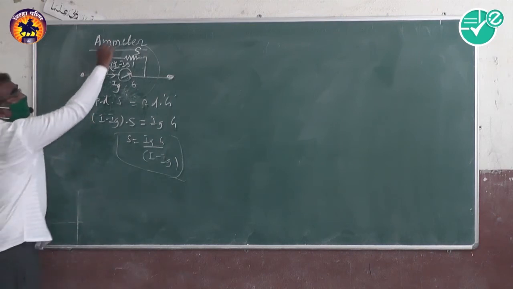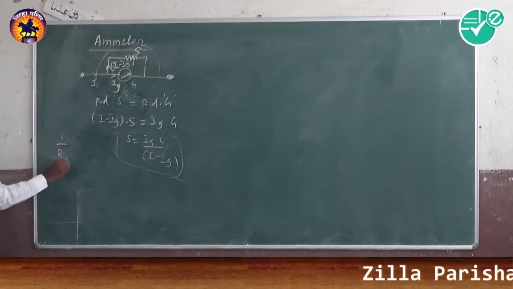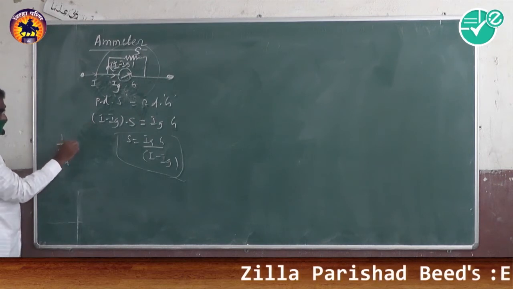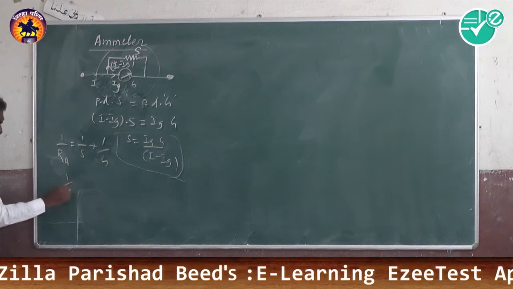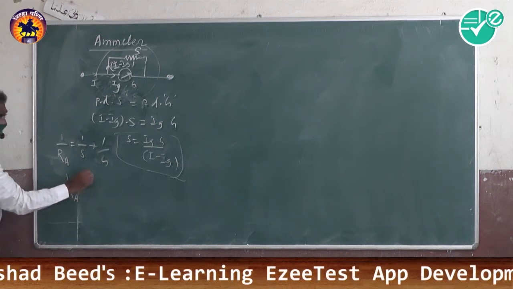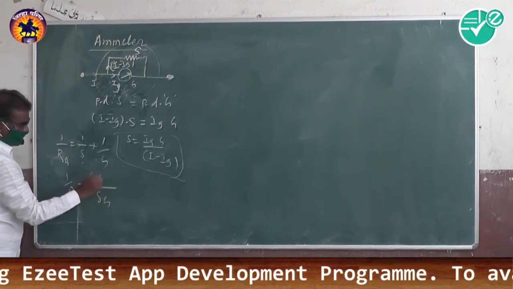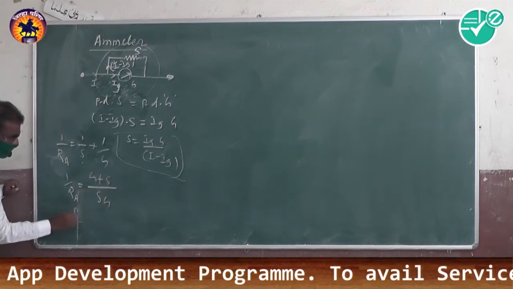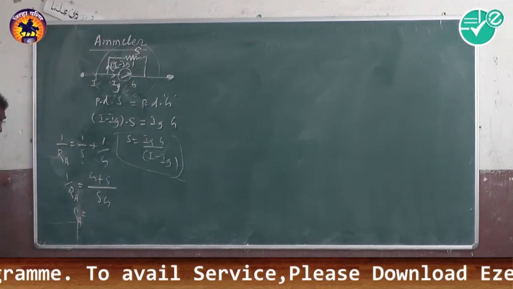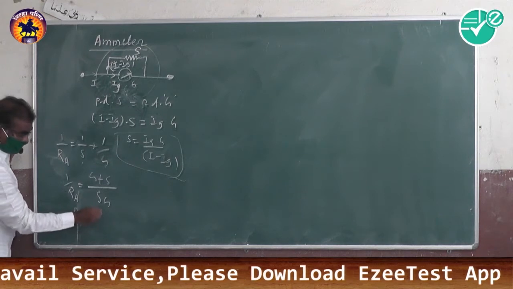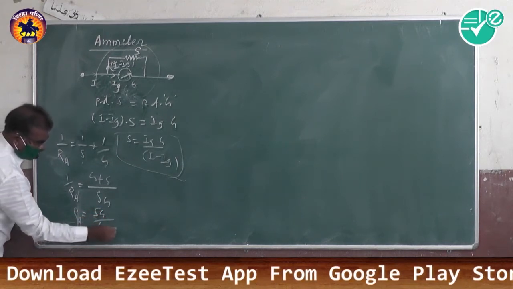The effective resistance of the ammeter: 1 by Ra equals 1 by S plus 1 by G. Taking the LCM SG, 1 by Ra equals (G plus S) by SG. Therefore, Ra, the total effective resistance of the ammeter, equals SG divided by G plus S.